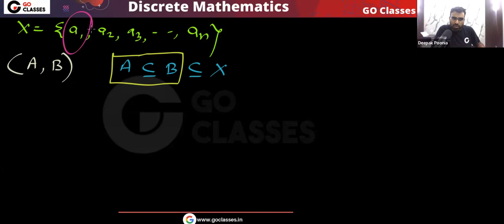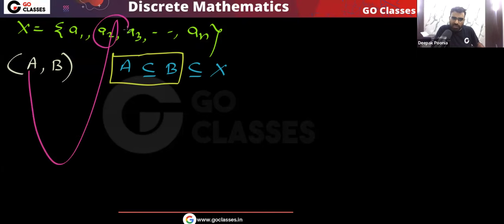For this element A1, I need to decide, will it go to A, will it go to B, will it go to both, will it go to none? Yes or no? For this element A2, I need to decide, will it go to A, will it go to B, will it go to both, will it go to none?